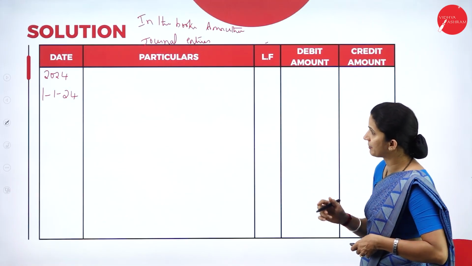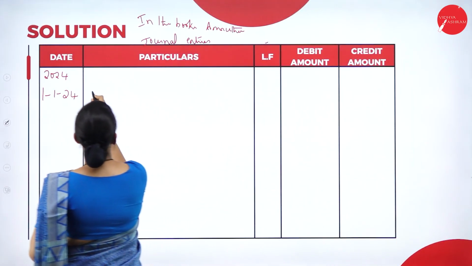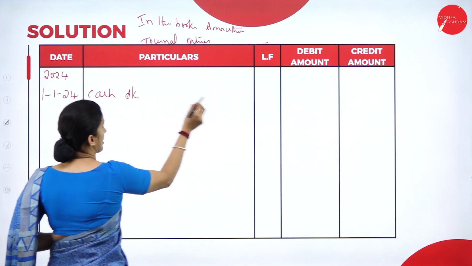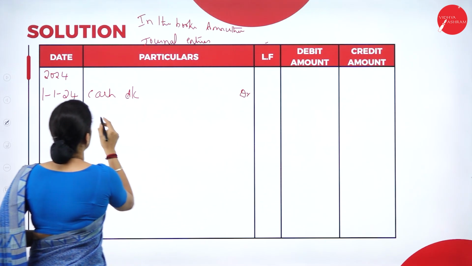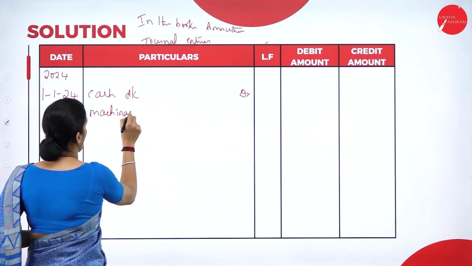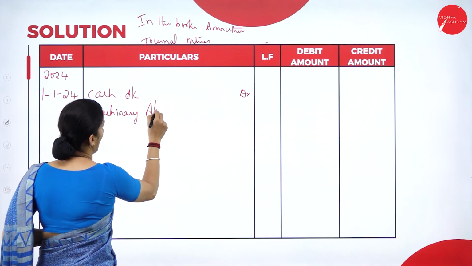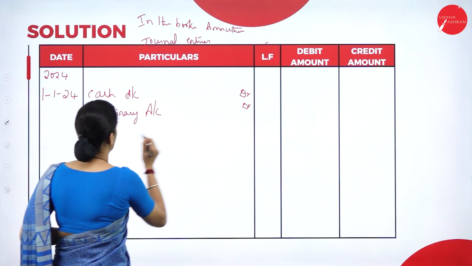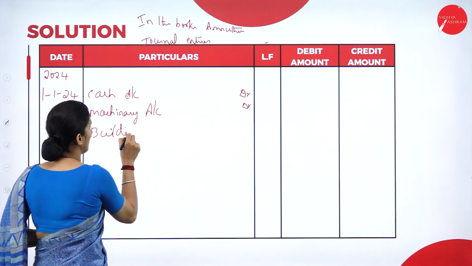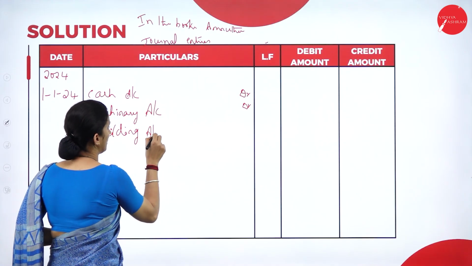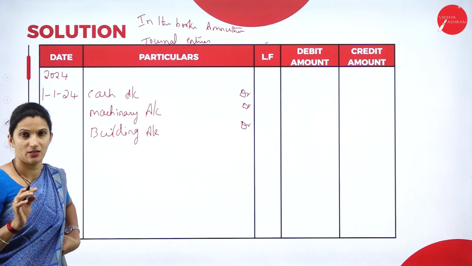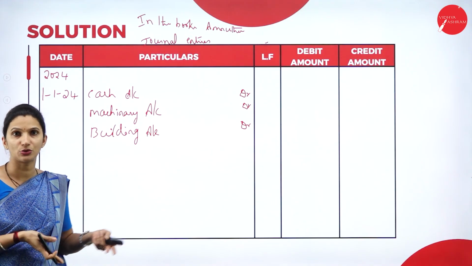So your debit will be cash account debtor, then we have machinery account debtor. Another asset we have is building account debtor. So debit are all the assets. So debit is what comes into the business.